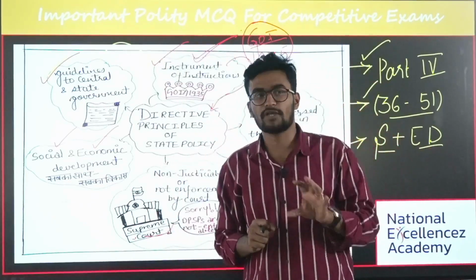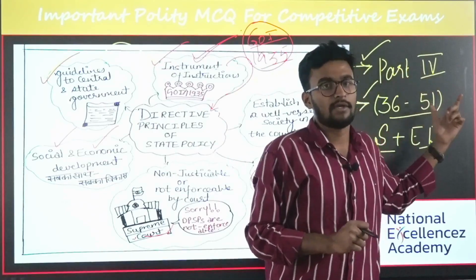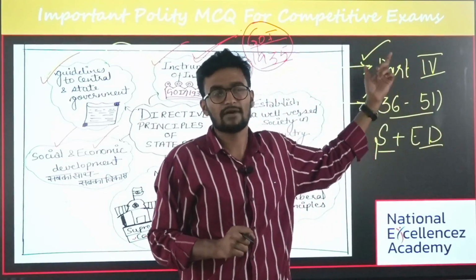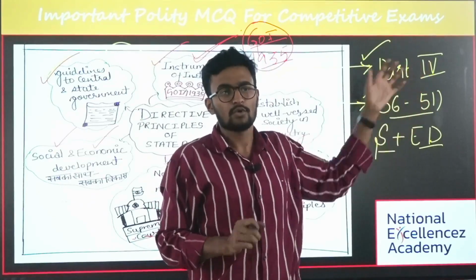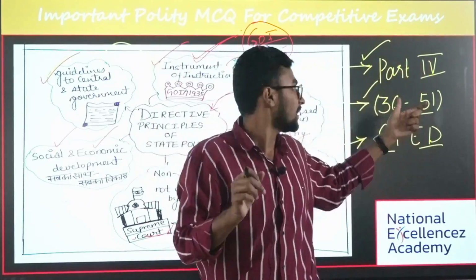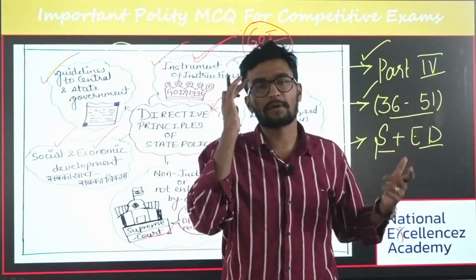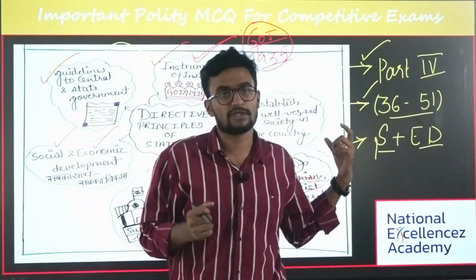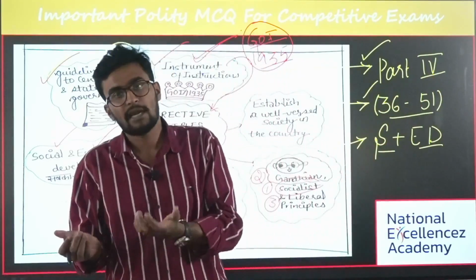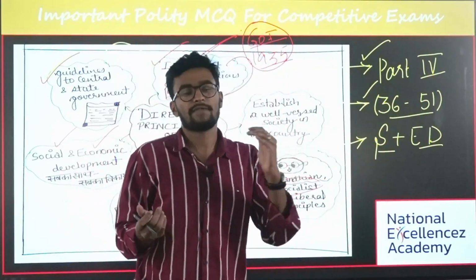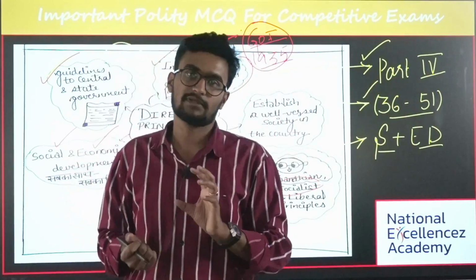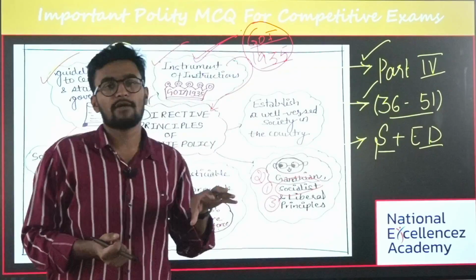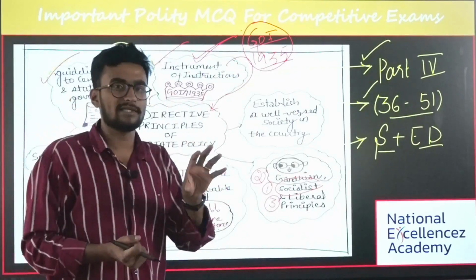The second thing is, you should know about the different parts. DPSP is mentioned in Part 4 of the Constitution. And the third thing is the different articles. You should know at least the broader articles, which start from 36 and end at 51. These articles are divided into the socialistic principle, the Gandhian principle, and the liberal intellectual principles. These are the guidelines given to the government to implement during policy making.